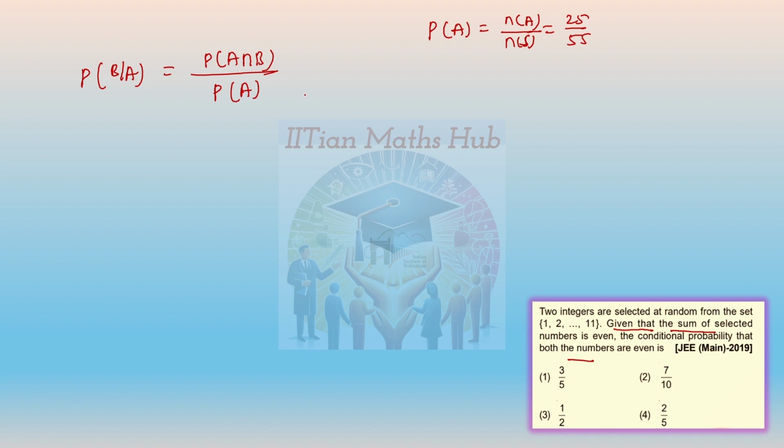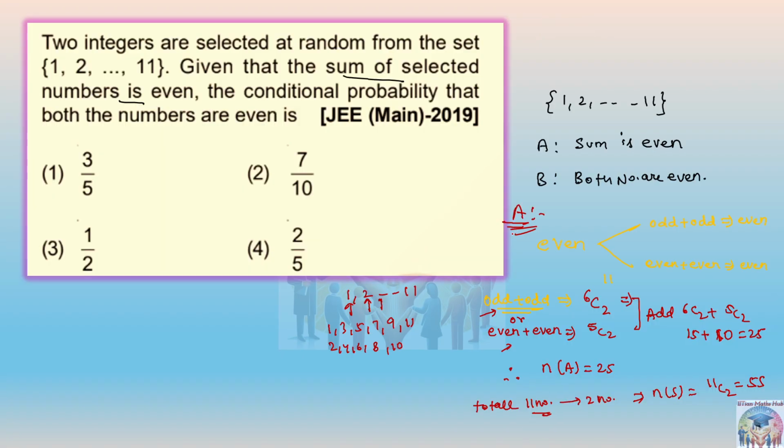So if it is the common part, in both the numbers should be even only. We need that both the numbers should be even only. So that will be 5C2 only, na? Because we need the numbers to be even.